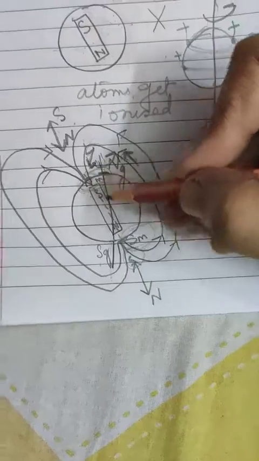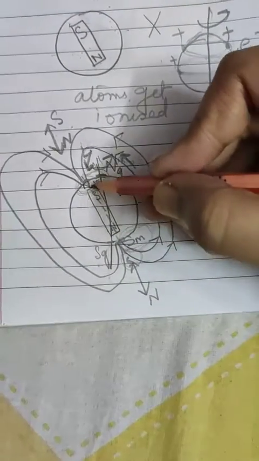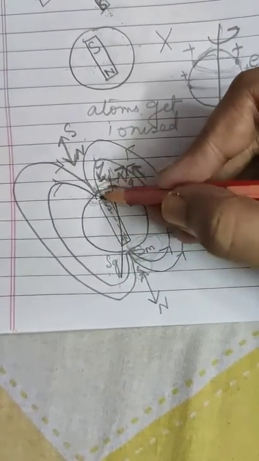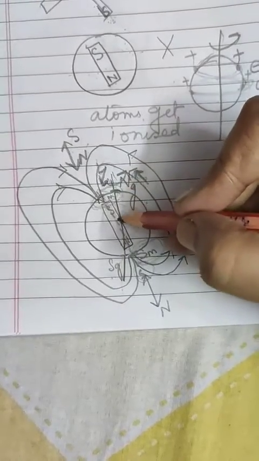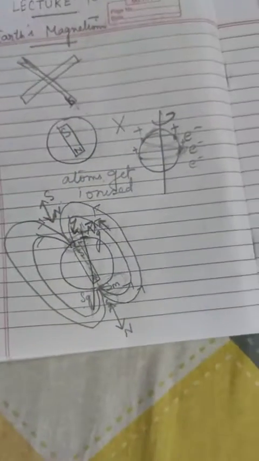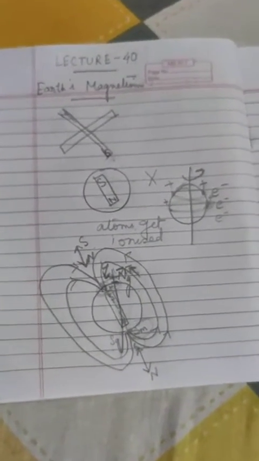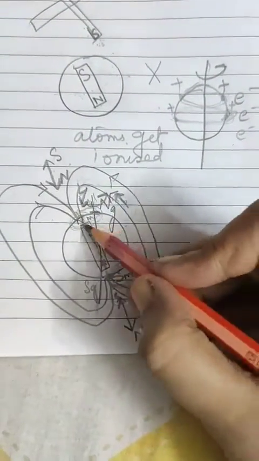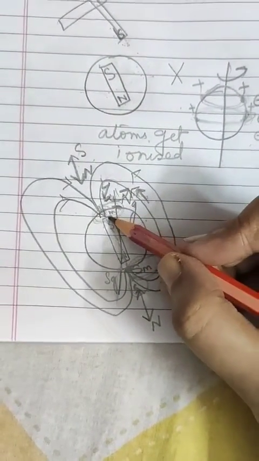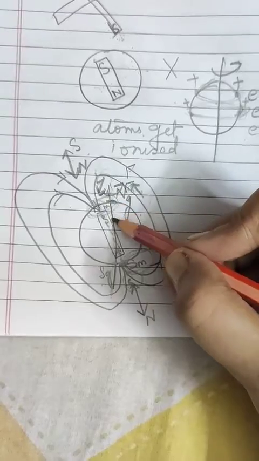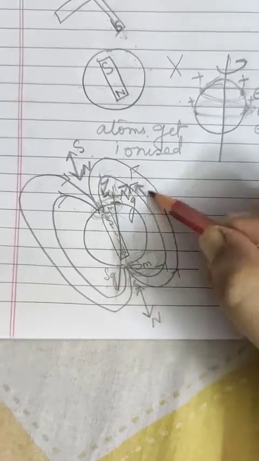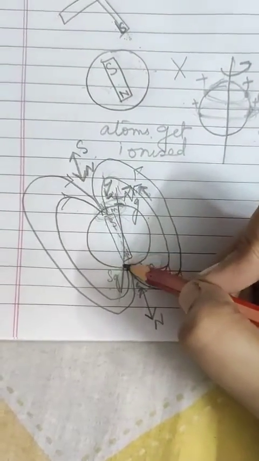But the line joining magnetic north and magnetic south pole is called the magnetic axis of the earth. This line is the magnetic axis and this line is the axis of rotation, joining the geographic north and geographic south. Okay. Now, as I have told you, these are the magnetic field lines due to earth, and they resemble those of a bar magnet, slightly inclined to the axis of rotation of the earth.